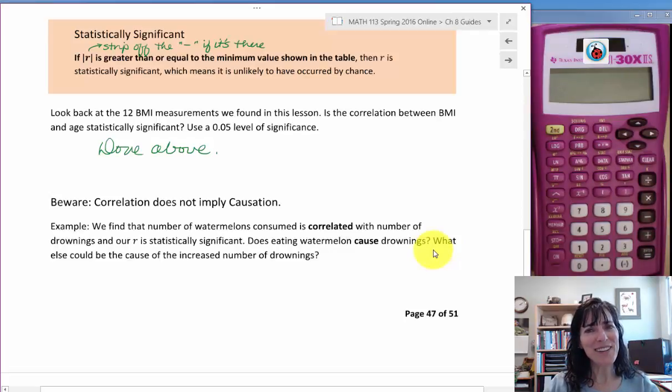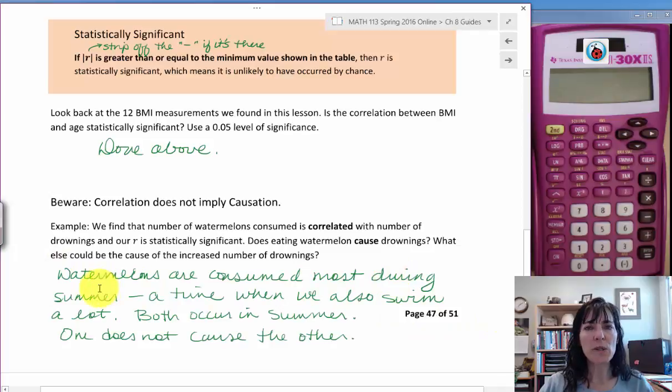I think we know that that's not the case, but why are we finding a significant correlation between watermelons and drownings? What else could be the cause? Well, we could be eating watermelon because it's summer, and we could be swimming because it's summer too. So watermelons are consumed most during the summer, a time when we also swim a lot. Both occur in the summer. One does not cause the other.